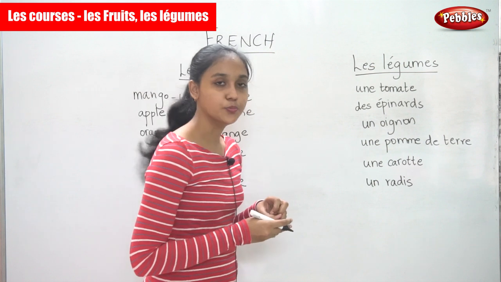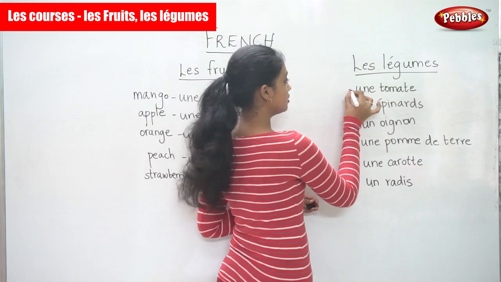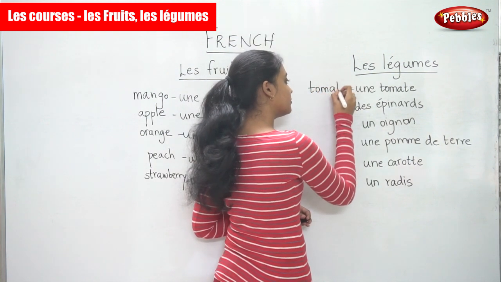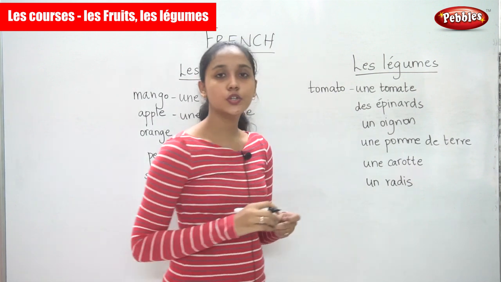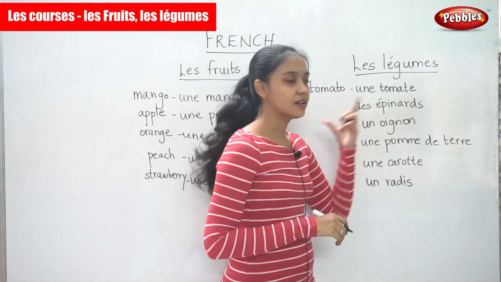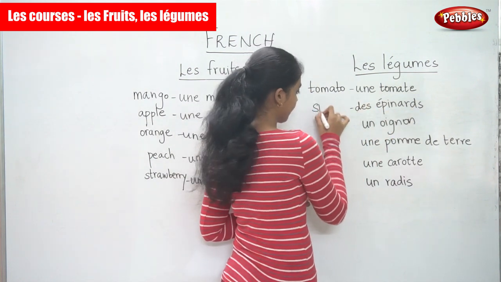Les légumes. So the first one is une tomate. So you must have guessed, yes, it is the tomato. Une tomate. The next one is des épinards. Des épinards. It is spinach.